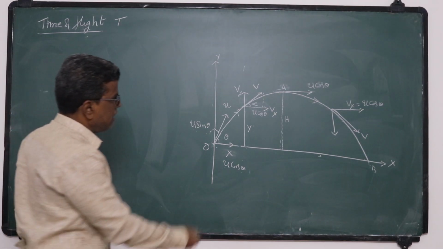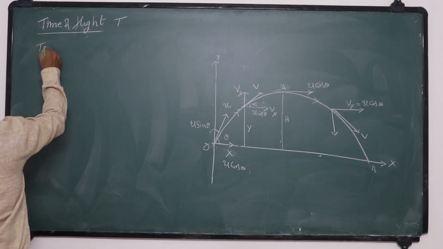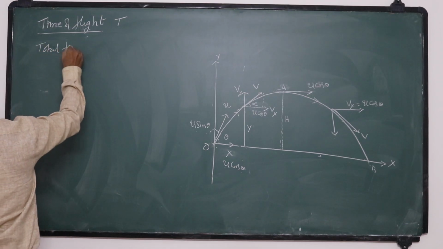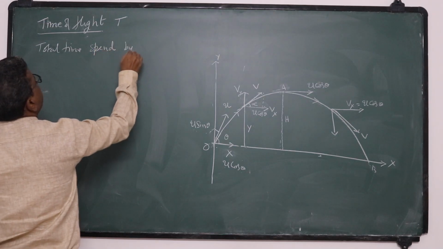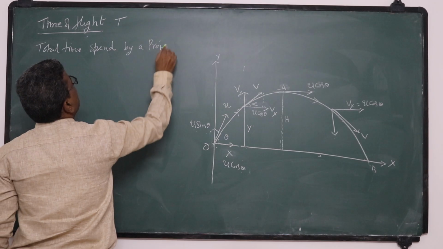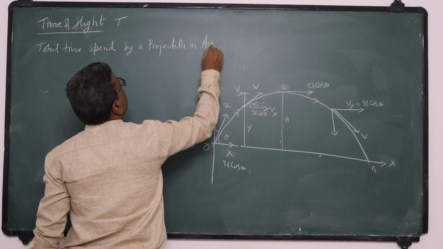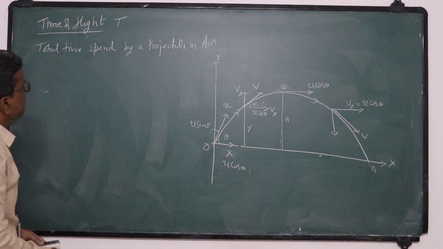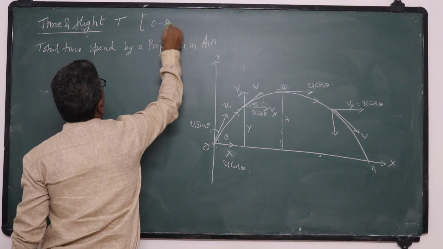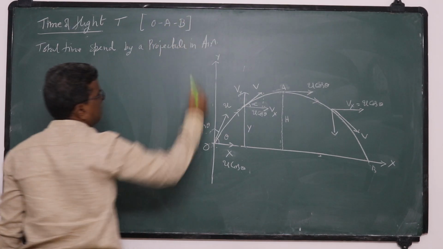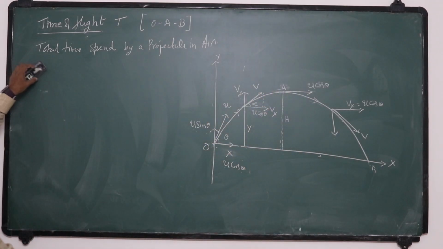Time of flight is the total time spent by a projectile in air, that is from O to A to B. This is the path taken.